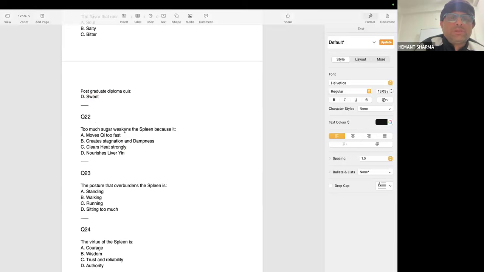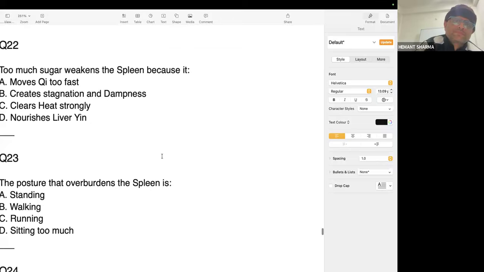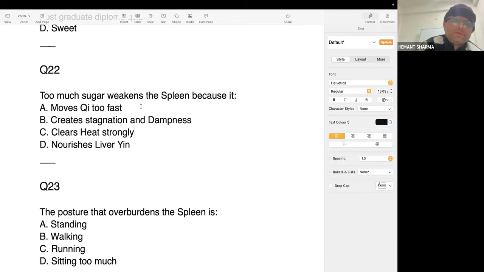Too much sugar weakens the spleen because it creates stagnation and dampness. Please, if you can just enlarge a little bit. Thank you, sir. So it creates stagnation and dampness.